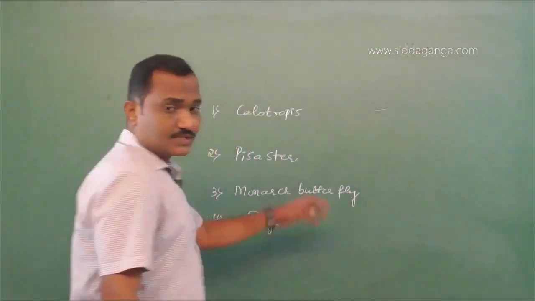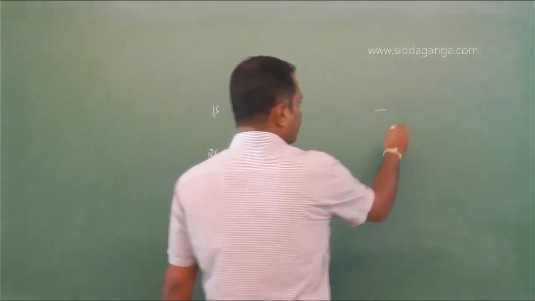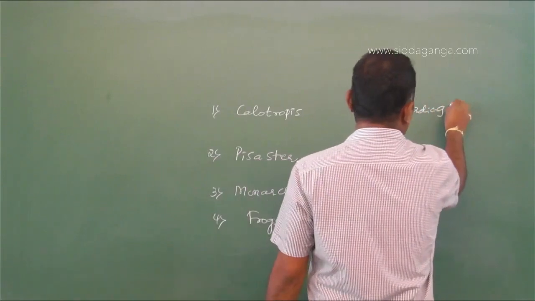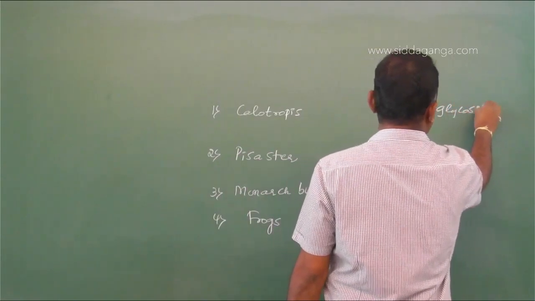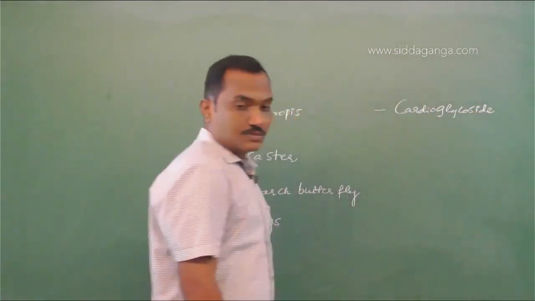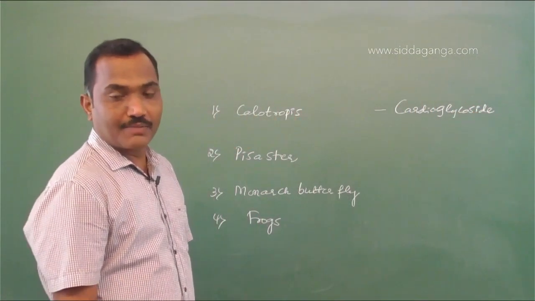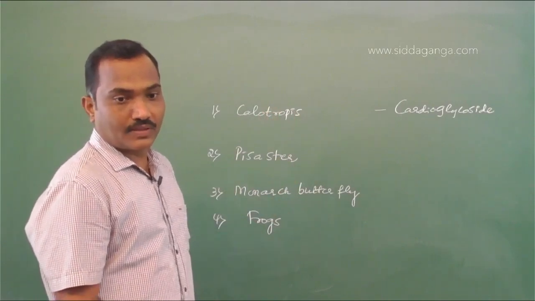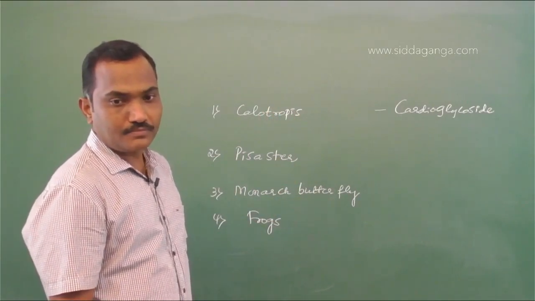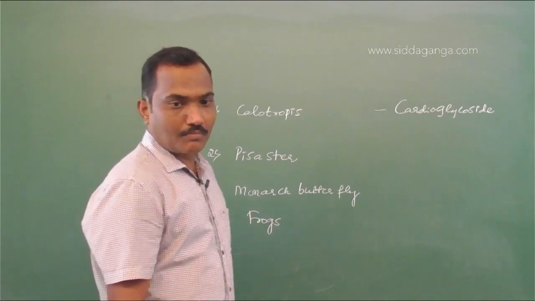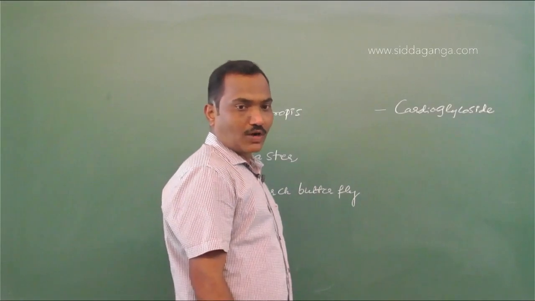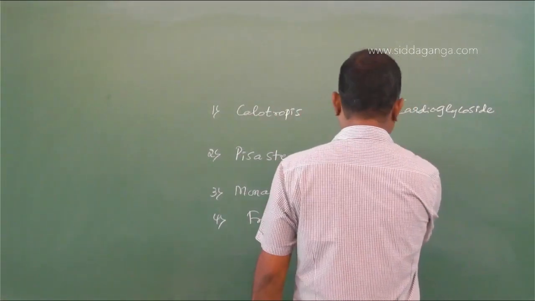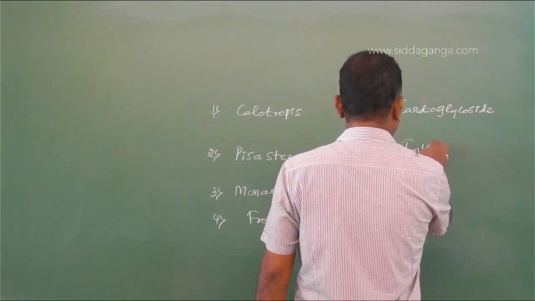So Calotropis produces cardiac glycosides, which are harmful to the animals which feed on these plants. Then you have monarch butterfly and frogs. Physaster, an invertebrate, has adaptations.